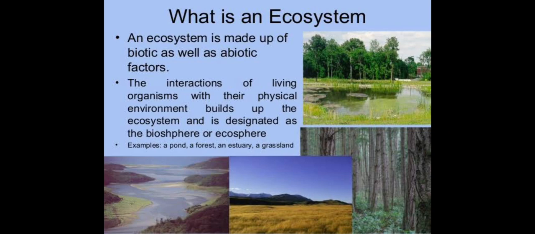An ecosystem is made up of biotic as well as abiotic factors. The interaction of living organisms with their physical environment builds up the ecosystem and is designated as the biosphere or ecosystem. Both are one and the same.